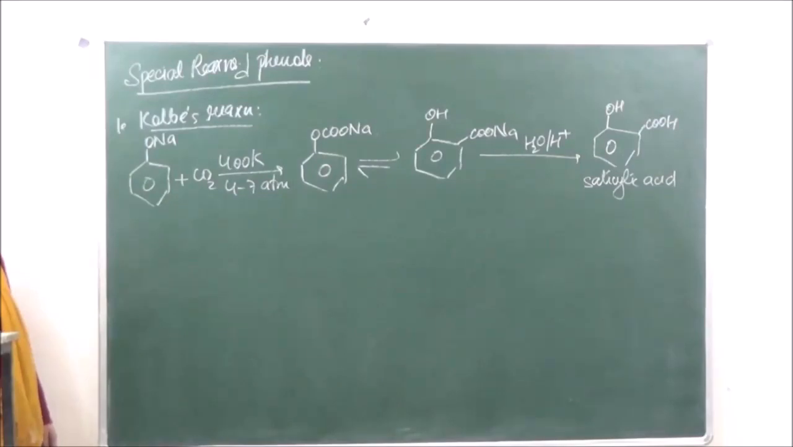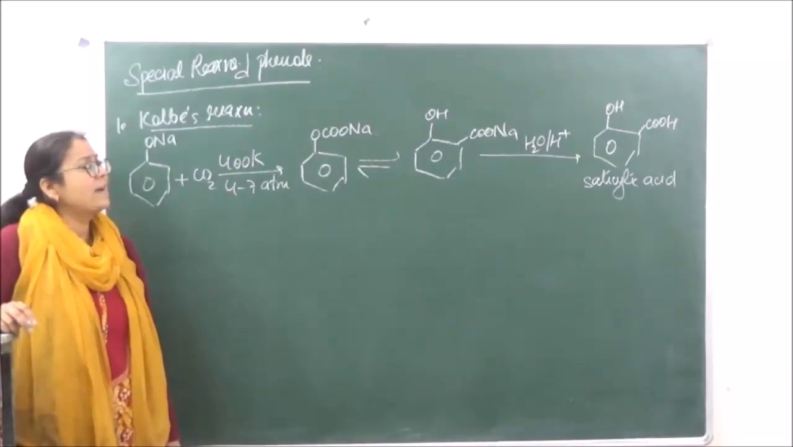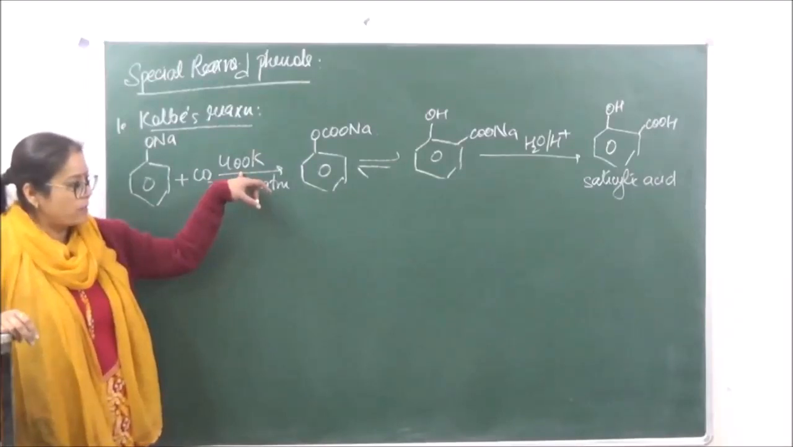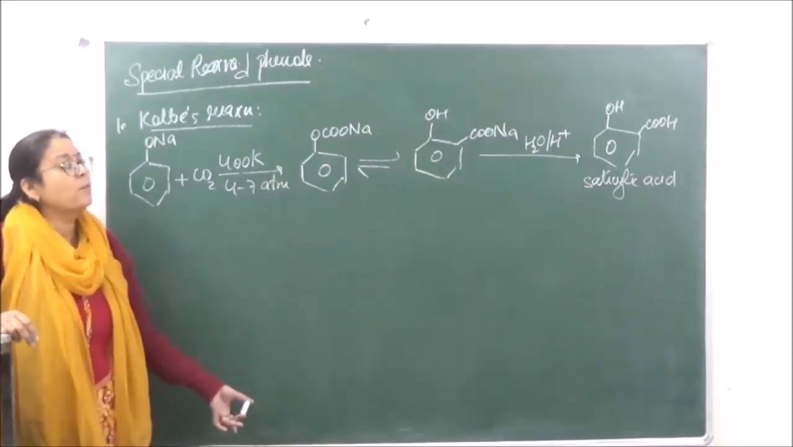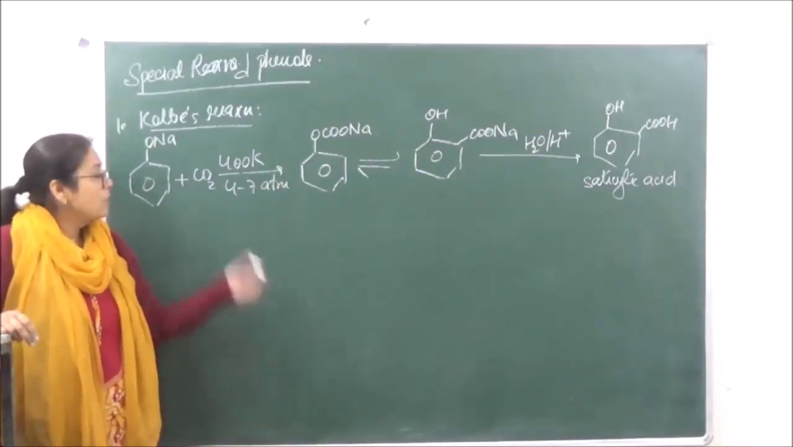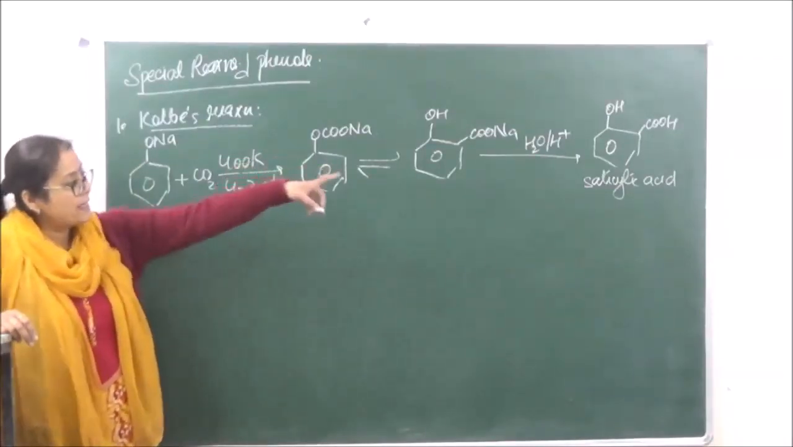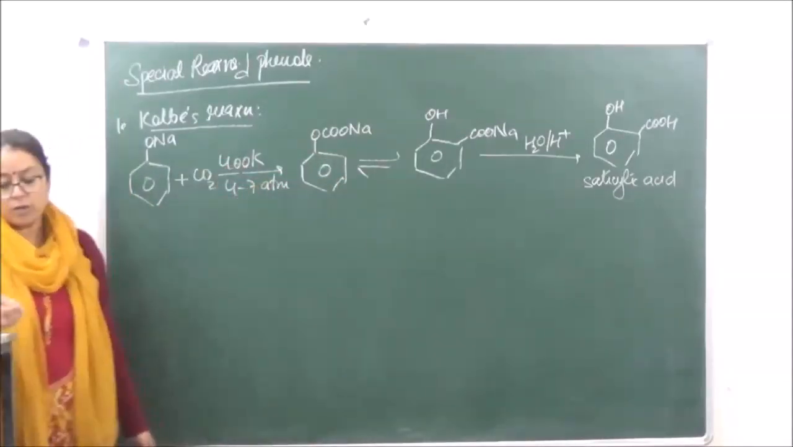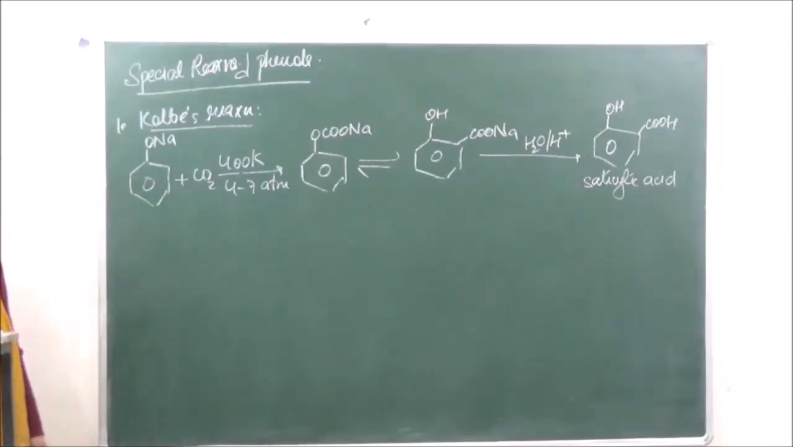Now over here it is seen that this is an ortho product which is formed. With it there is a slight amount of para product also formed. Now we are taking the temperature as 400 Kelvin over here. If the temperature goes above 410 Kelvin, then we will get predominantly the para product. Okay? So if you have to remember, if in your choices the temperature is written 400, then you are going to get ortho product. But if the temperature is above 410 Kelvin, then the main product is going to be the para product.